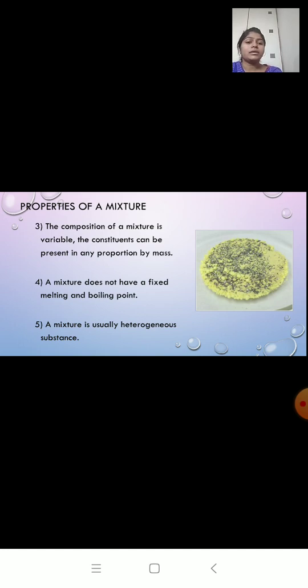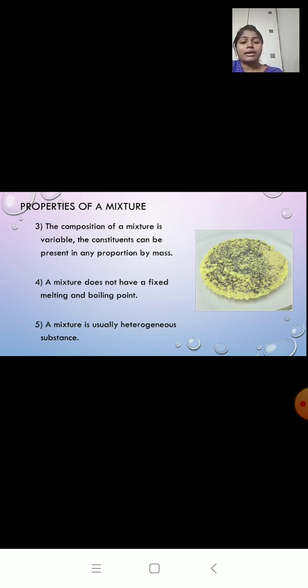Third property, the composition of mixture is not fixed, it is variable, and the components are present in any proportion. A mixture does not have a fixed melting or boiling point, and mixture is usually a heterogeneous substance.